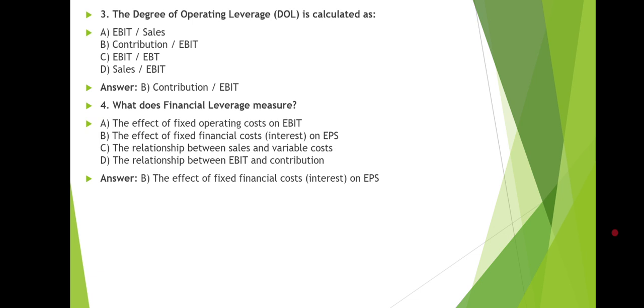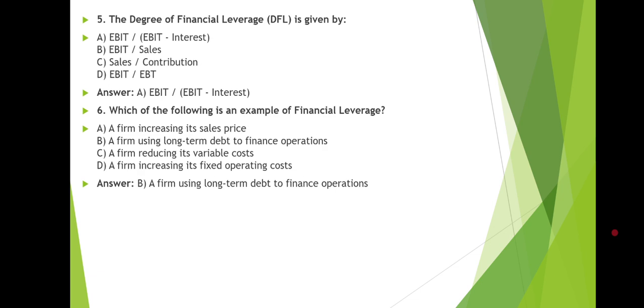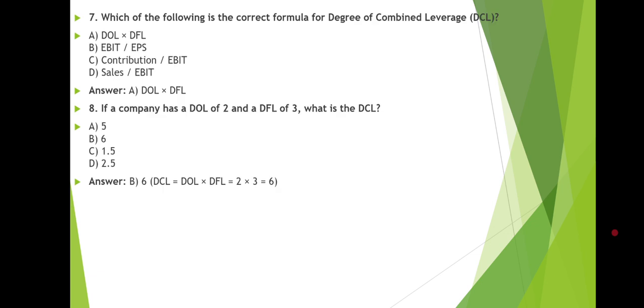Next question we have, what does financial leverage measure? The effect of fixed financial cost or interest on EPS. Next question we have, the degree of financial leverage is given by the EBIT divided by EBIT minus interest. Which of the following is an example of financial leverage? So the right answer is B, the firm using long-term debt to finance operations.